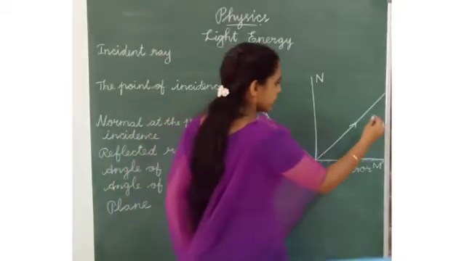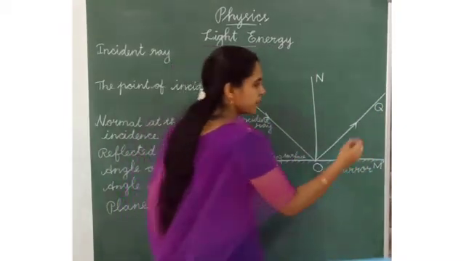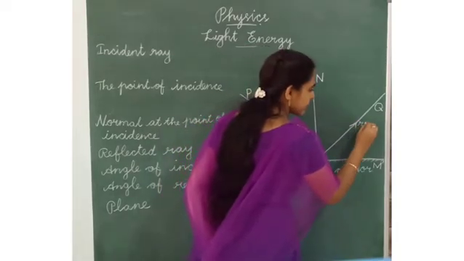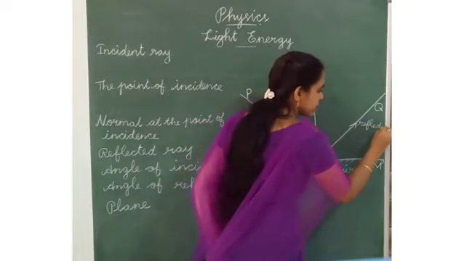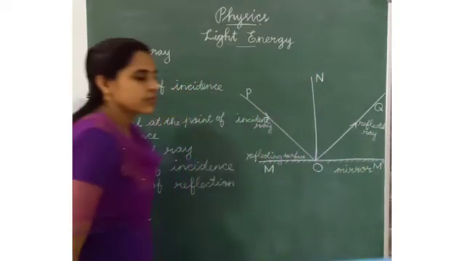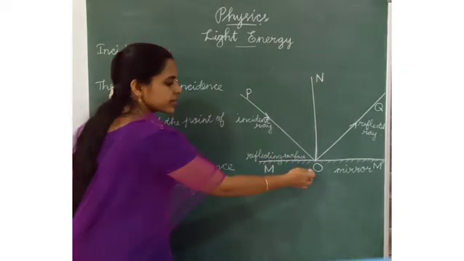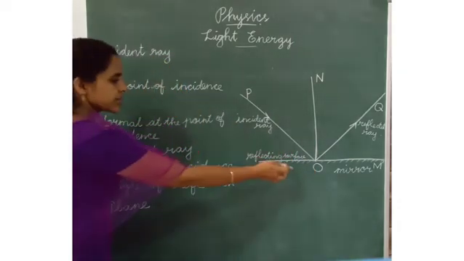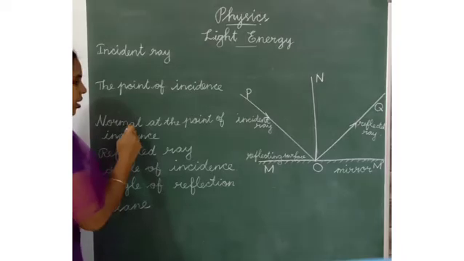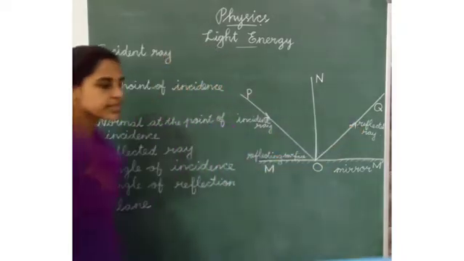This is Q. Q is the reflected ray. Do you understand this? This is the incident ray. This is the point of incidence. This is normal at the point of incidence, and this is the reflected ray.